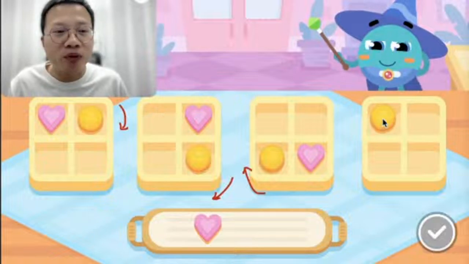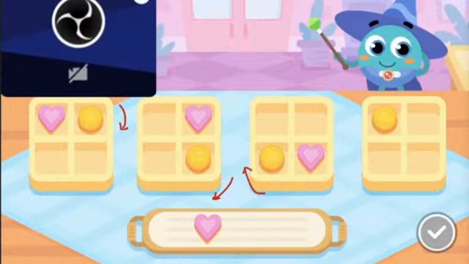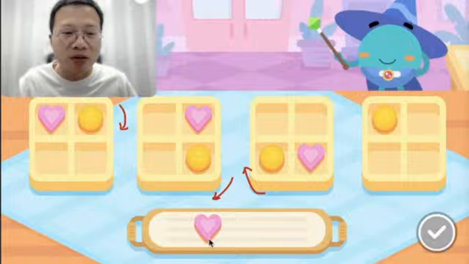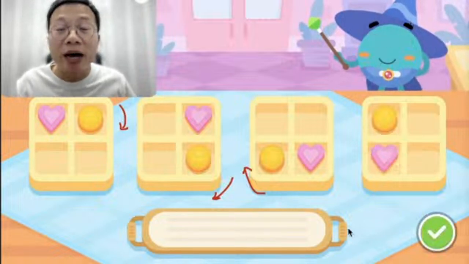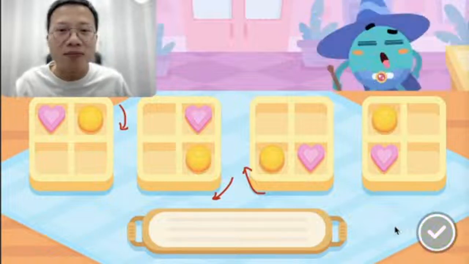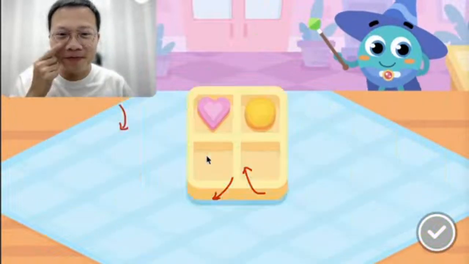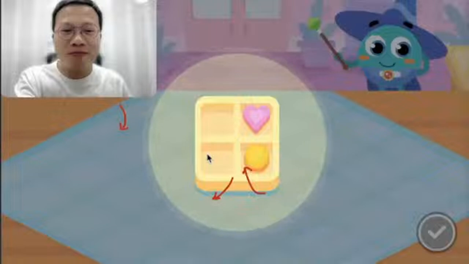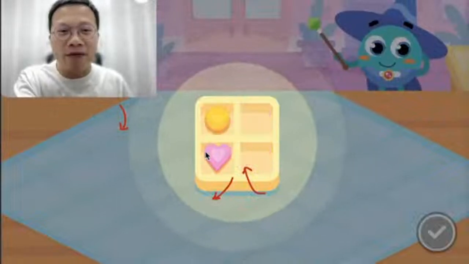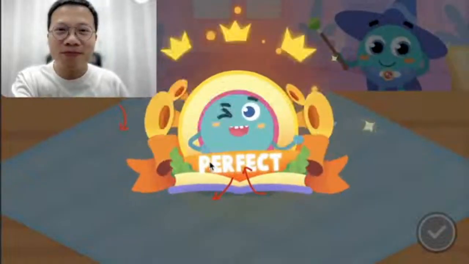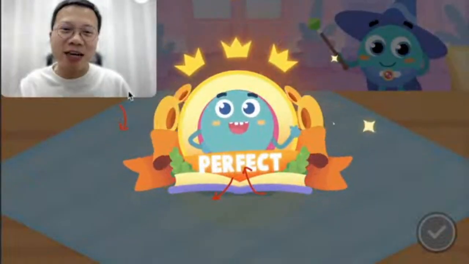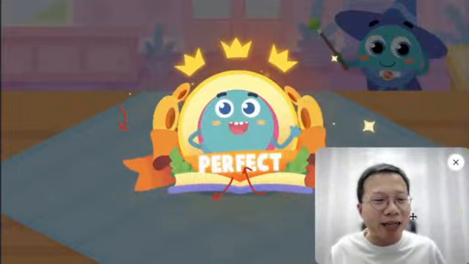We put it in here. And what about the heart? Very good. The heart is here. Let's see if it's correct or not. Okay, very good. We are correct. Perfect. So I think that's the relaxing game.